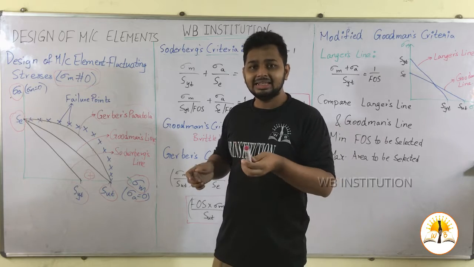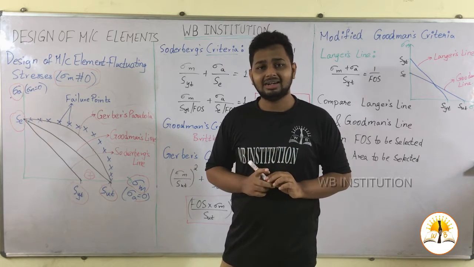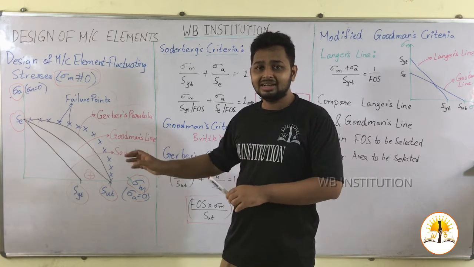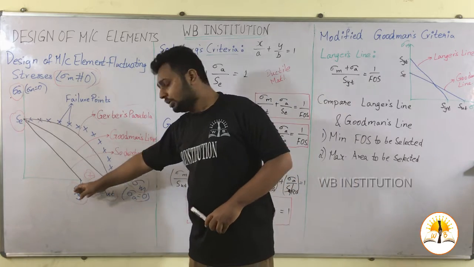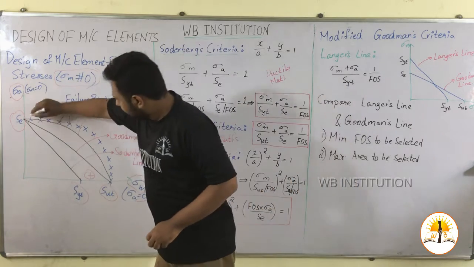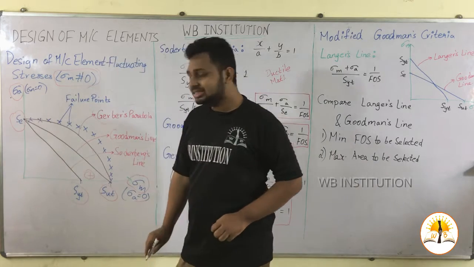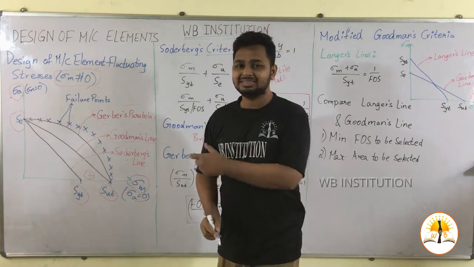For considering the yield point, which is applicable in ductile materials, we have to draw a line which is more conservative than the ultimate strength line, that is, up to yield strength. If we draw a line from endurance strength to yield strength, we get a line known as Soderberg's line.